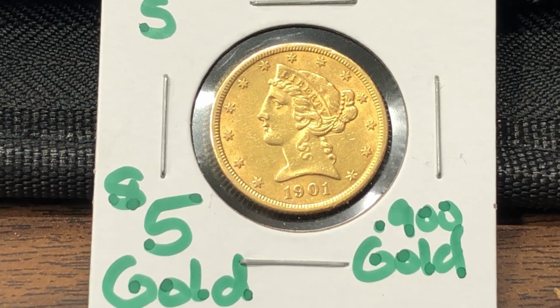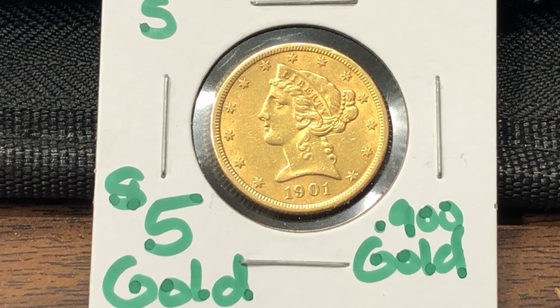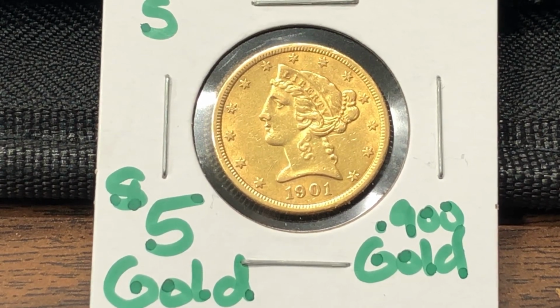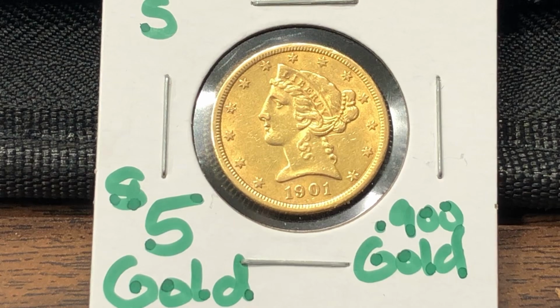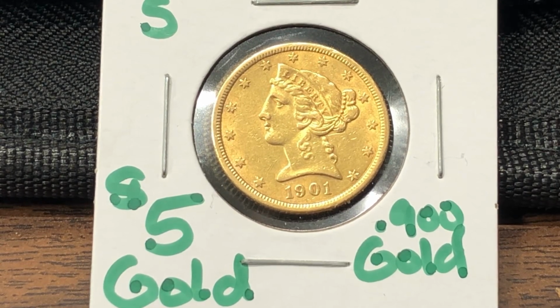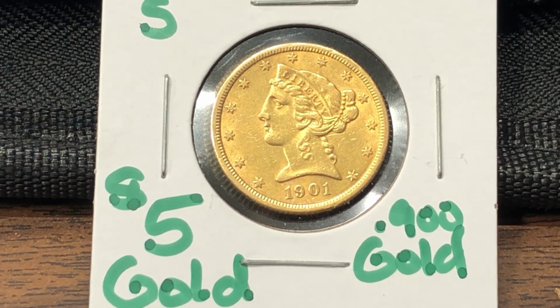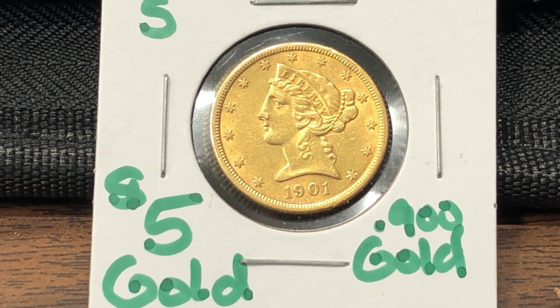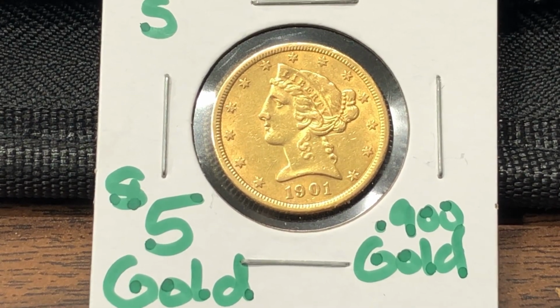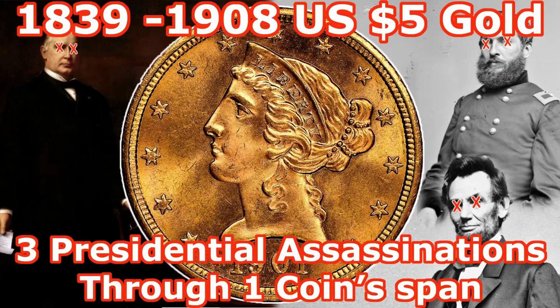So this video will tie into my last video on the 1896 to 1915 Russian rubles and the socialists versus the Russian czars. This one being the US version. Anarchy was rampant around the world from the 1860s on to the First World War and after that, and the US was not to spare. So this is my video on the 1839 to 1908 US $5 gold coin, 3 Republican presidential assassinations, 1 coin.